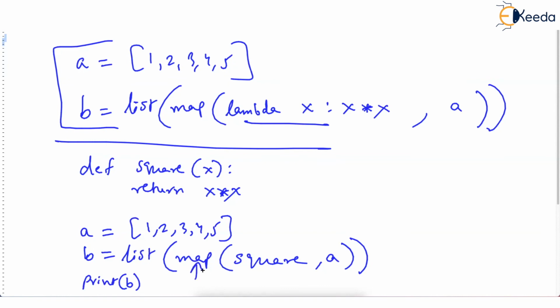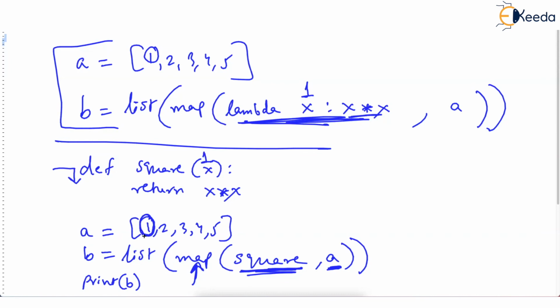Look, how will this run? Map starts, and you know map is mapping the values of A, so it will take 1, this value, and then it will see what should I do with this 1. Previously we had written a lambda function, so it knew, okay, I have taken 1, so I will put this parameter as 1, and then I will return 1 into 1. Now here when map picks this value 1 from list A, it says, okay, fine, you want to call the square function. This is a call to the function. So the control will jump to the square function, and this x will become 1.